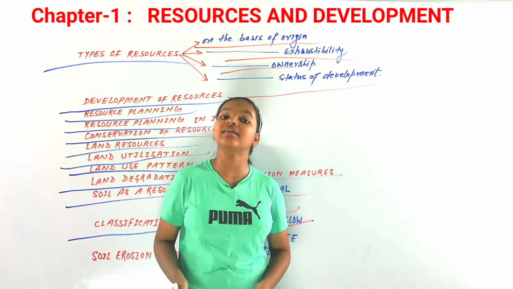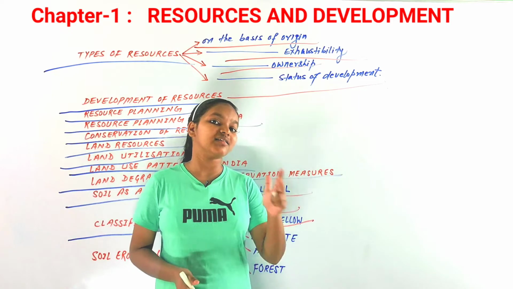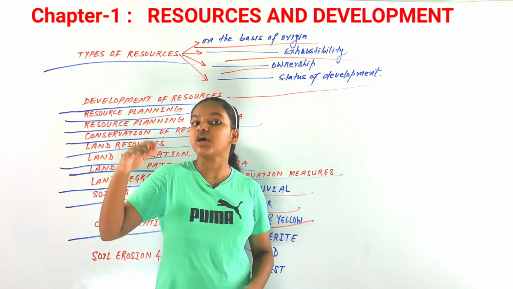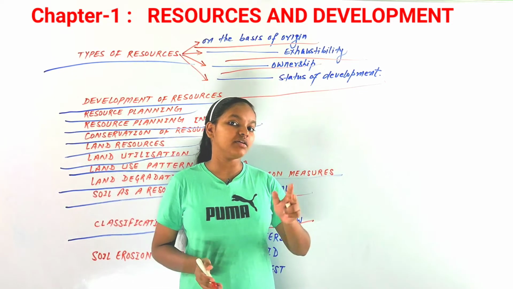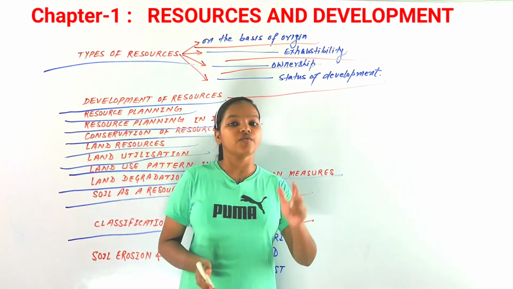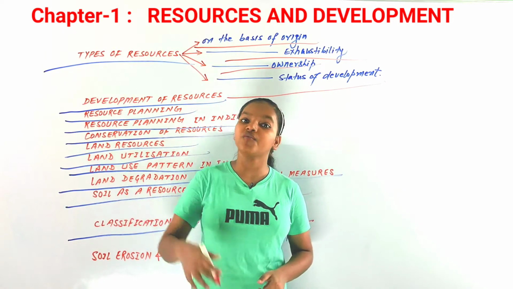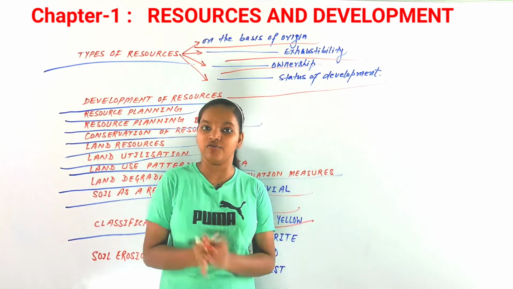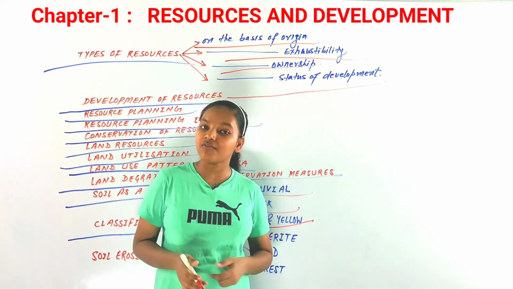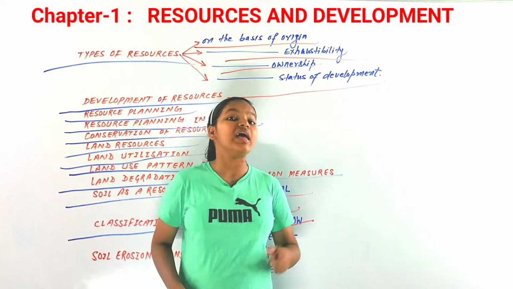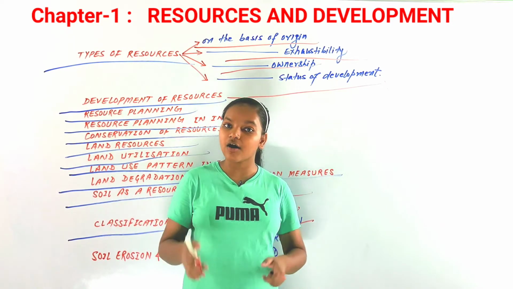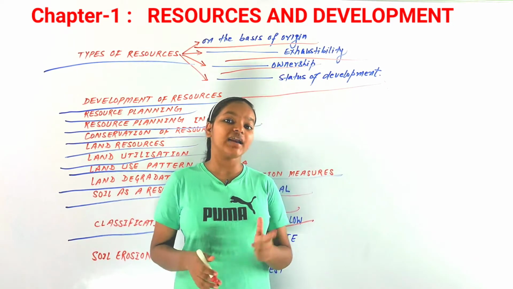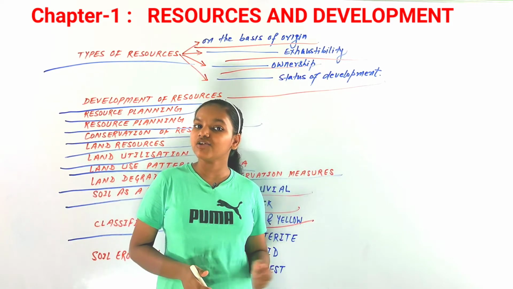Red and yellow soils are formed in low rainfall regions, in the eastern part of the Deccan Plateau, in the region of Chhattisgarh and Odisha. So in the eastern part of the Deccan Plateau, in those regions red and yellow soil can be found. After that we can also find traces of these types of soils in the western coast of our country. So that is about red and yellow soil.